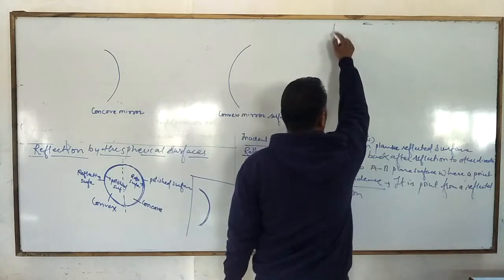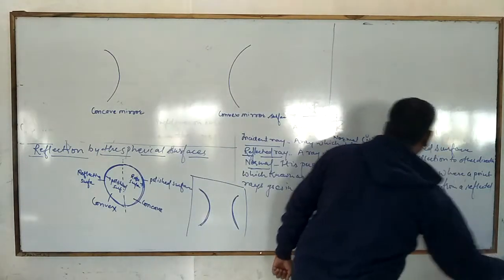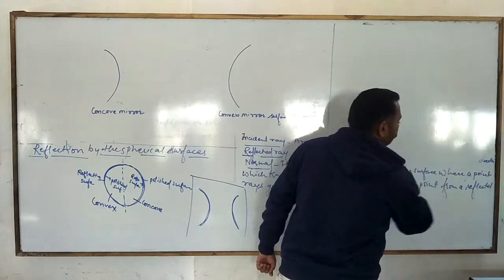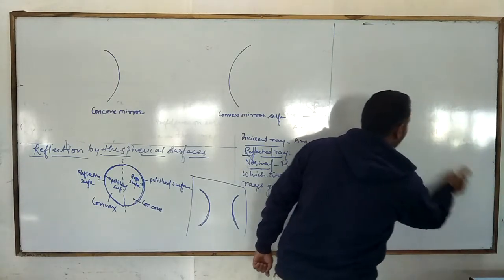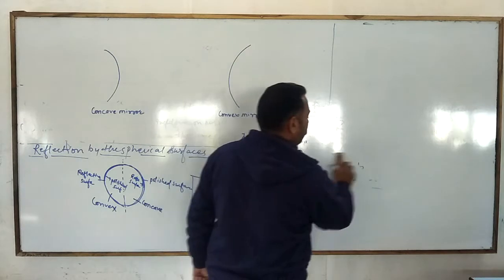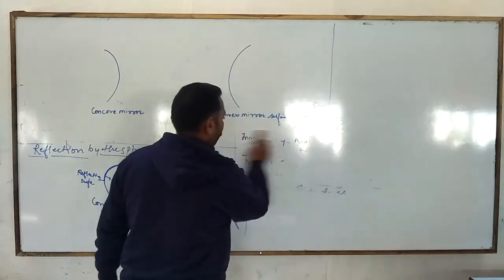Before that, I think we also have to understand the meaning of real image and virtual image. Okay, after that we will understand.